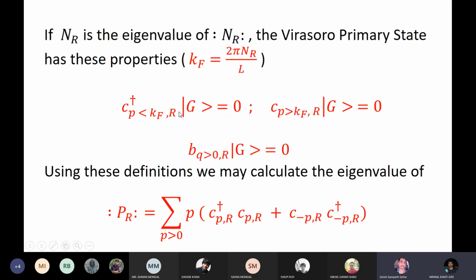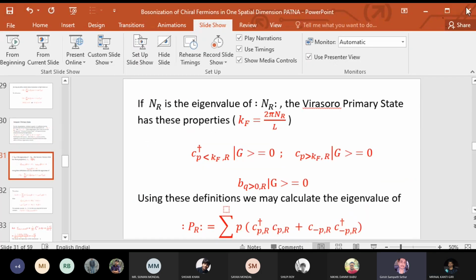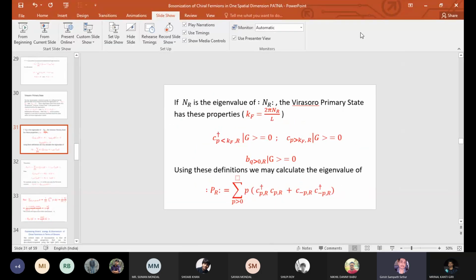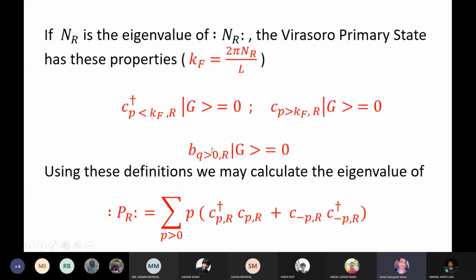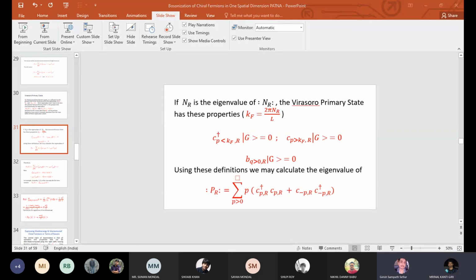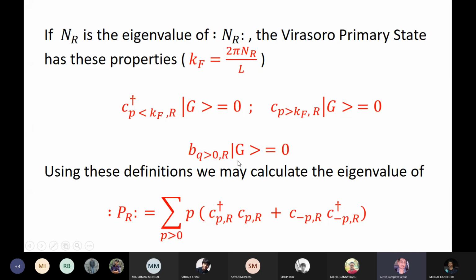So when fermions are present, you cannot create, and when fermions are absent, you cannot annihilate. Of course, this continues to hold. Remember that B is related to the density of right movers, and that was defined very carefully, and that continues to hold.